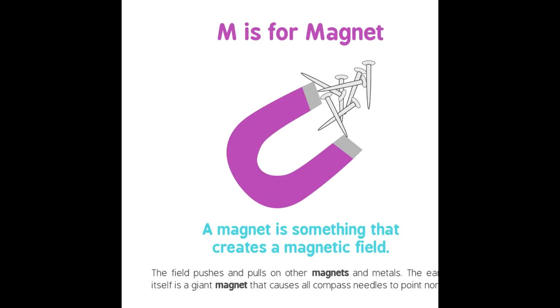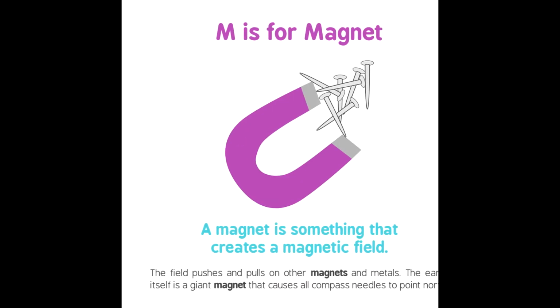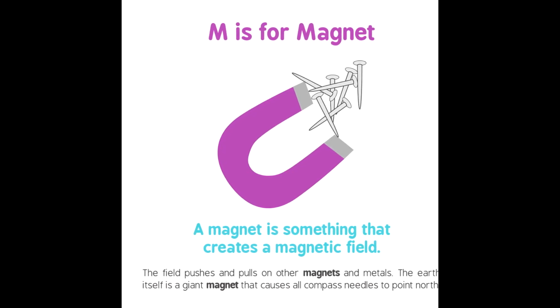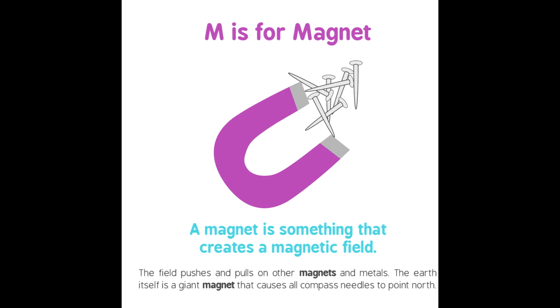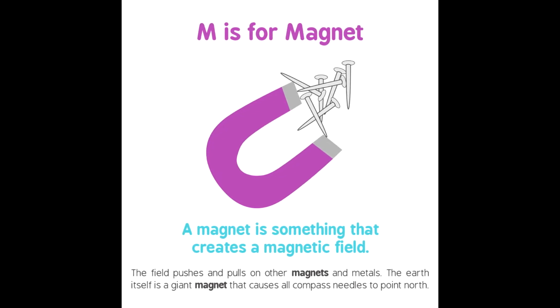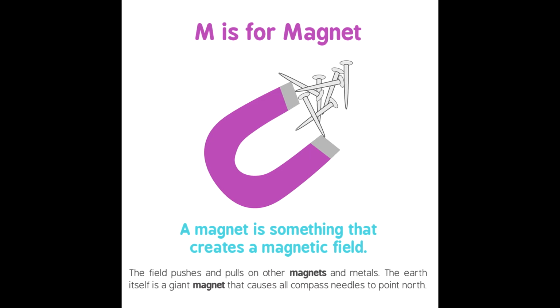M is for magnet. A magnet is something that creates a magnetic field. The field pushes and pulls on other magnets and metals. The Earth itself is a giant magnet that causes all compass needles to point north.